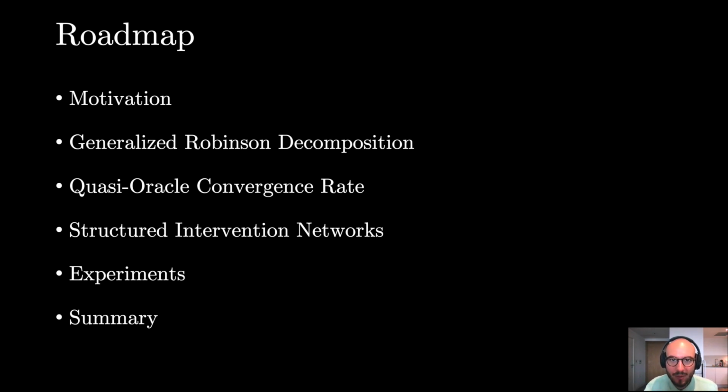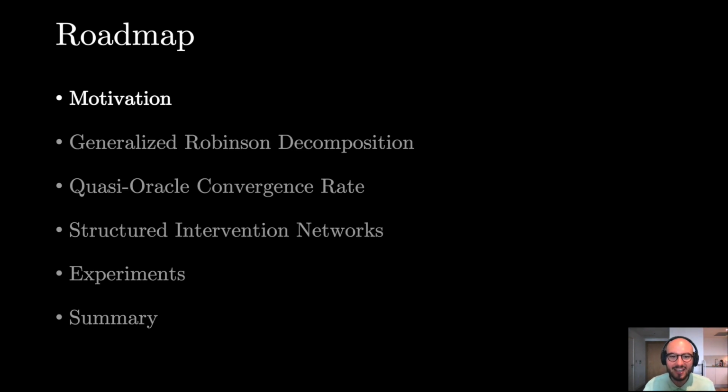the generalized Robinson decomposition. Eugen will then present a quasi-oracle convergence rate of this decomposition, and I will conclude with a practical learning algorithm called structured intervention networks. Lastly, we will have a look at some experiments and then summarize the contributions.